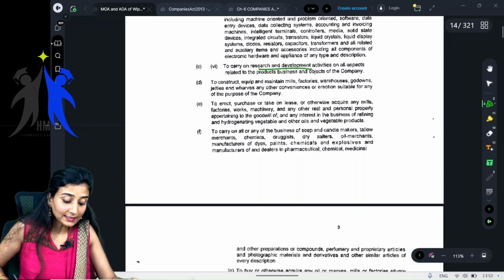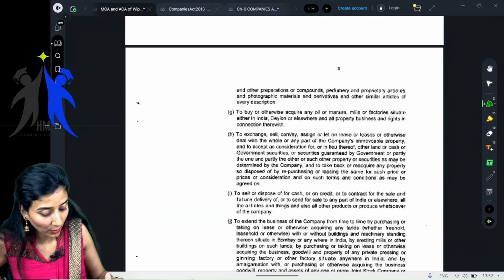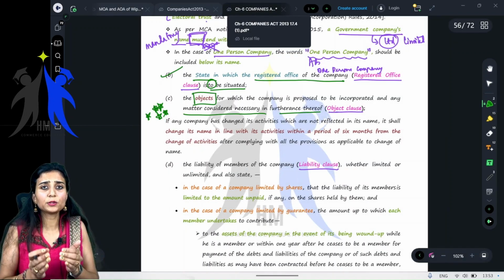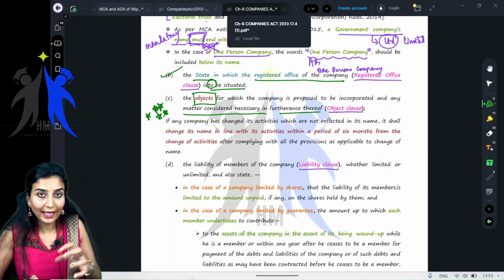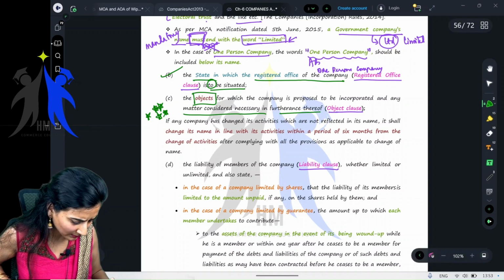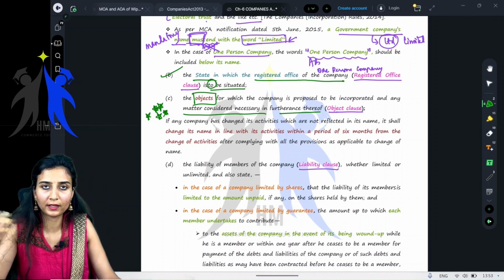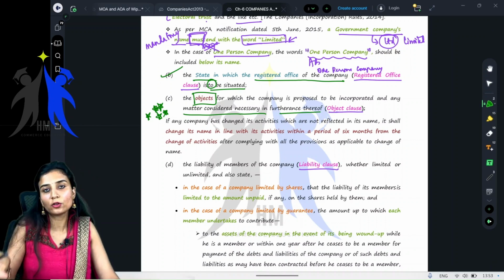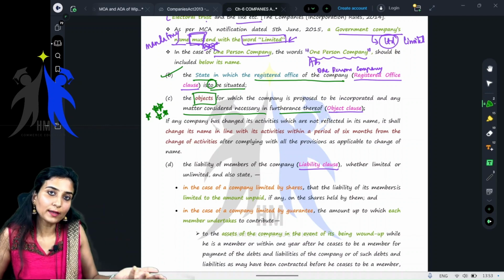You also have ancillary objects. Now, what are ancillary objects? The objects which are ancillary, meaning secondary to those main objects, which help to achieve the main objects. I don't think it is given in this one. You can check out in any other memorandum of any other company. You also have ancillary objects, which help in achieving the main objects of the company.